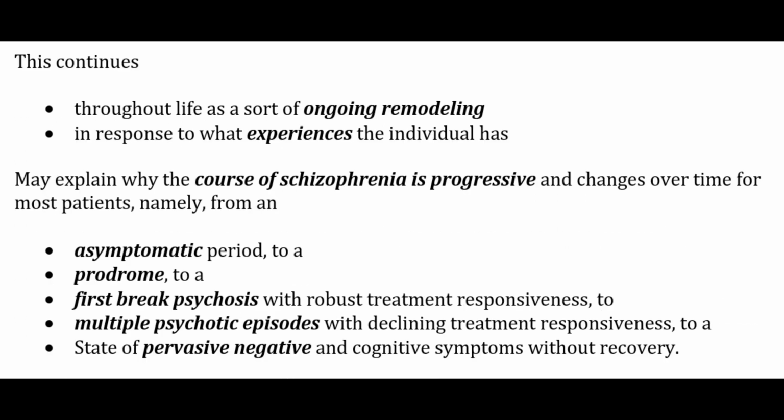This may also explain why the course of schizophrenia is progressive and changes over time for most of the patients, namely from an asymptomatic period to a prodrome, to a first break psychosis with robust treatment responsiveness, to multiple psychotic episodes with declining treatment responsiveness, to a state of pervasive negative and cognitive symptoms without recovery. This continues throughout life as a sort of ongoing remodeling in response to what experiences the individual has.